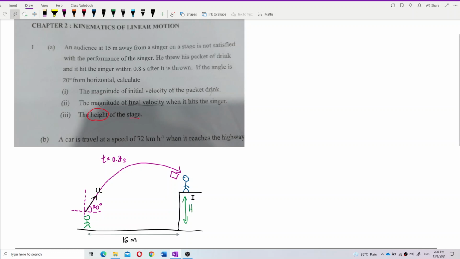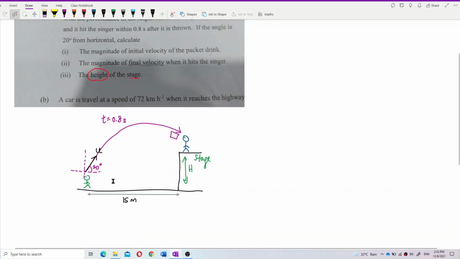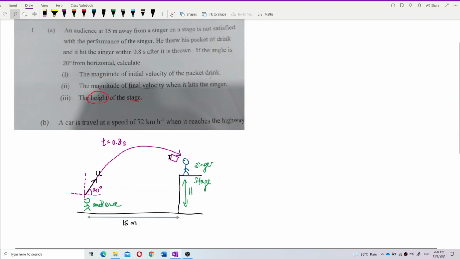This is the stage. And this is the audience. And this is the singer on the stage. And this is the packet drink.